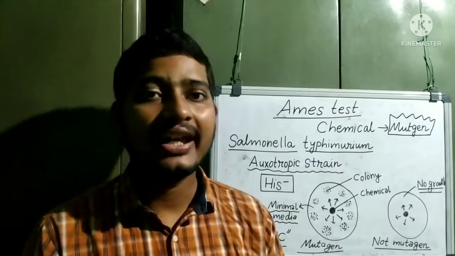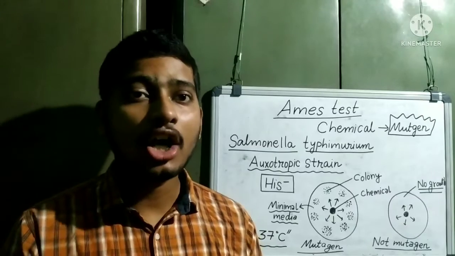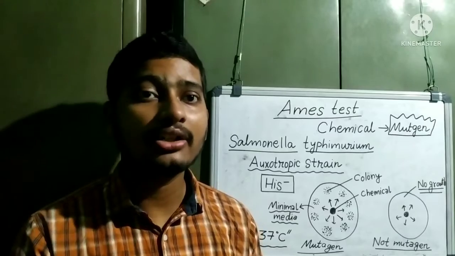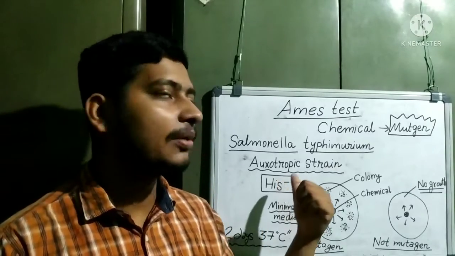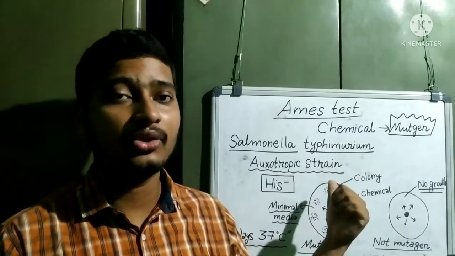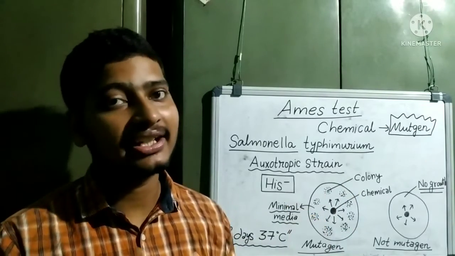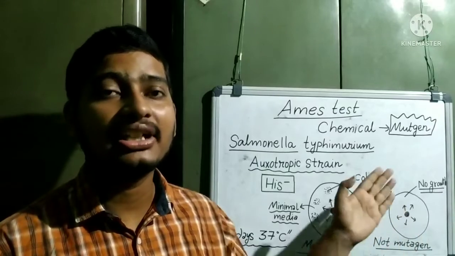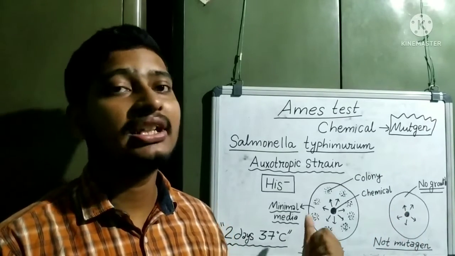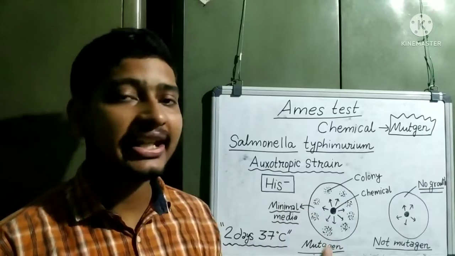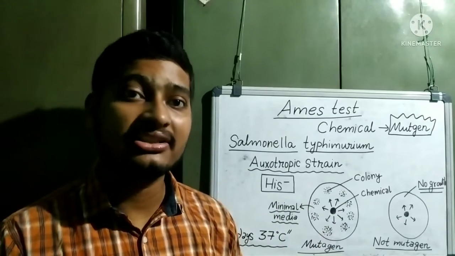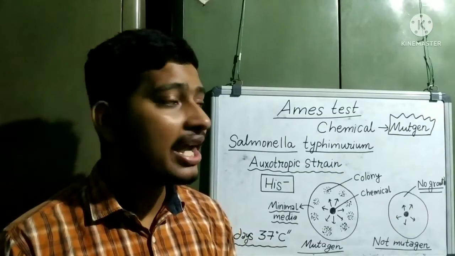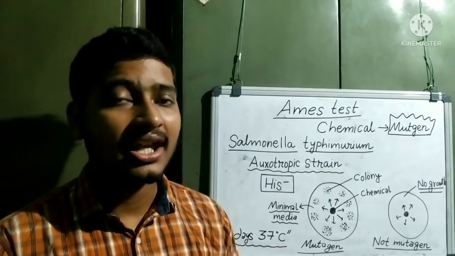So in this way, in the Ames test, we get to know whether the chemical is a mutagen or not. Here the auxotrophic strain of Salmonella typhimurium is taken, which is histidine negative, and if no growth is observed, it means the chemical is not a mutagen. If the chemical is a mutagen, then histidine negative will be converted into histidine positive, and in this way Salmonella will be able to grow, and we will observe the colony.